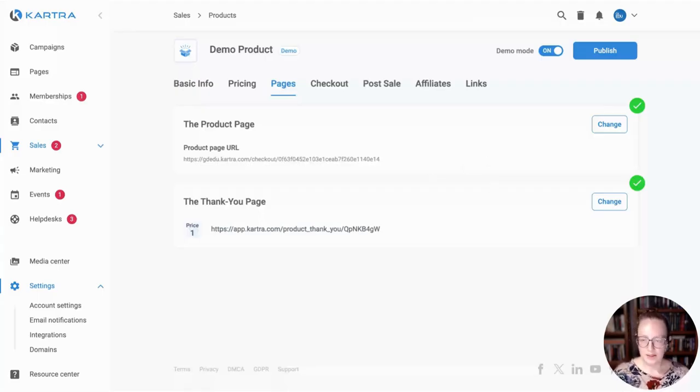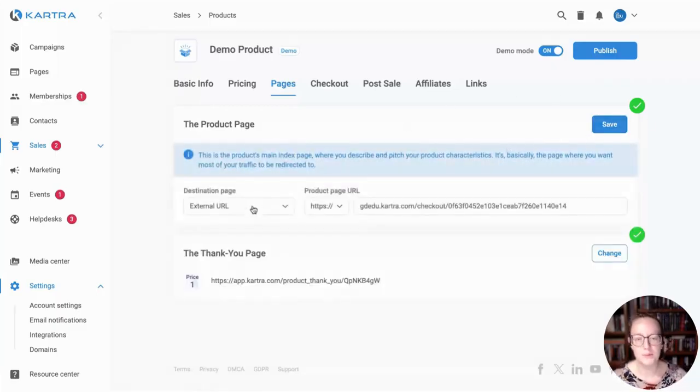So you can leave these as is for now, especially because we're just setting up this checkout. But once you have some of those pages developed, you can then go in here and change this. And what you would do is select if you have an external URL, let's say it's on another website or WordPress or something like that, you can put in the URL here, or you can choose from Kartra pages that you have created.